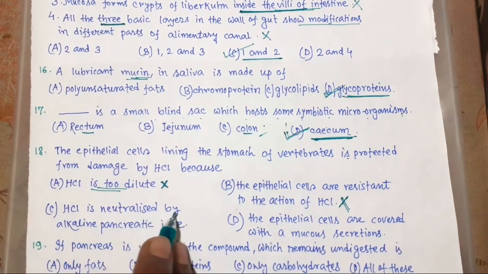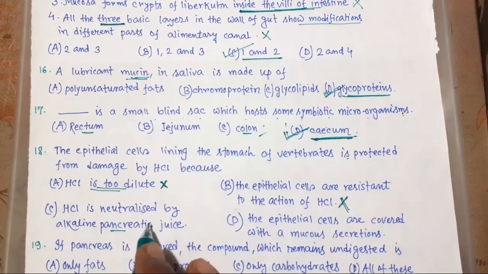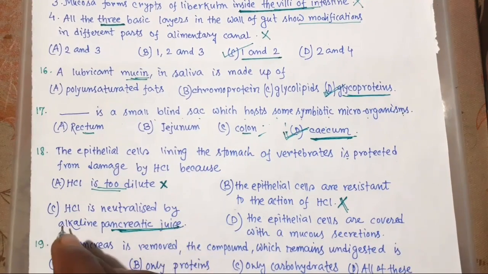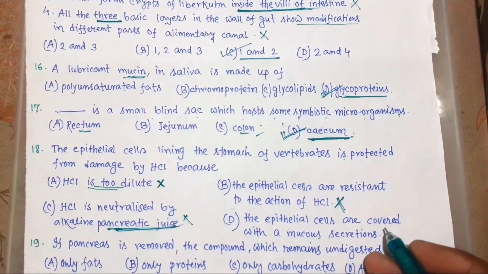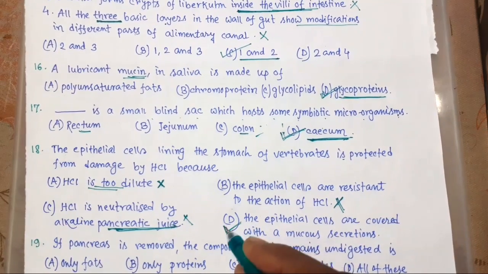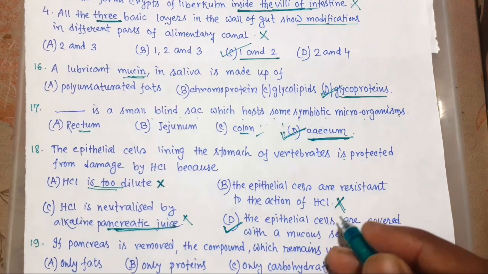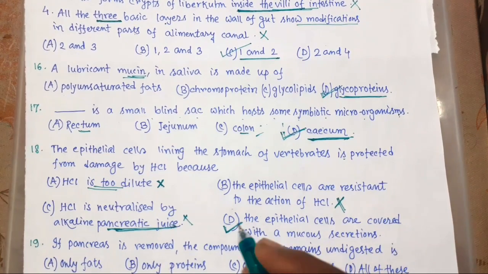C, HCl is neutralized by alkaline pancreatic juice. Pancreatic juice is alkaline, but it can't enter the stomach. So no question. Now D, the epithelial cells are covered with mucus secretions. This is the right choice. Because we know mucous neck cells or goblet cells secrete mucus and it protects the stomach wall against HCl action and protein digesting enzymes. So this is the right choice D.